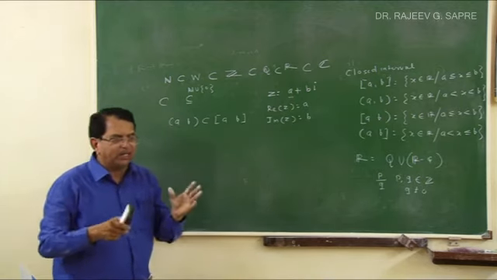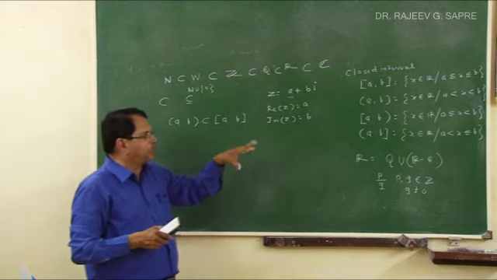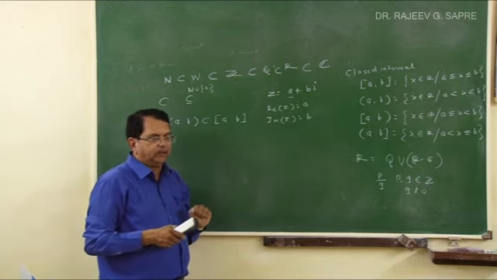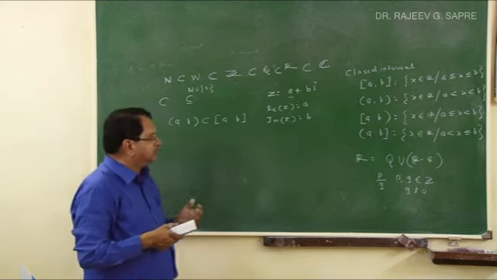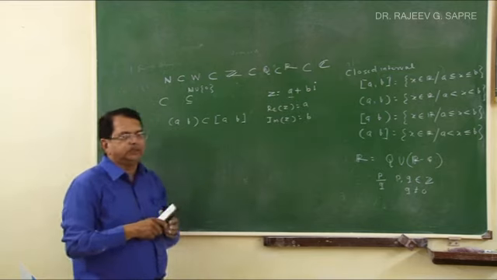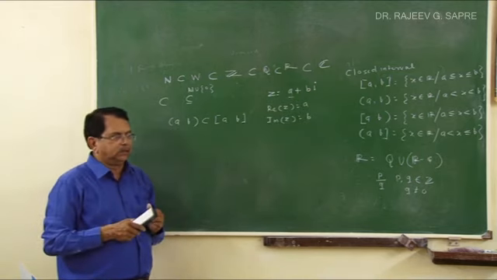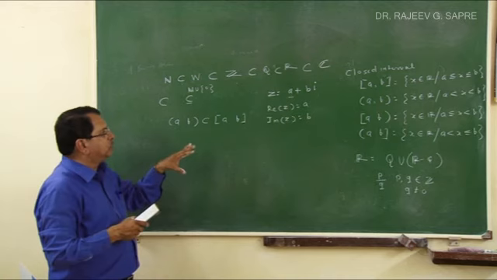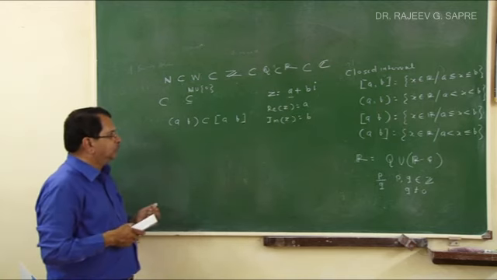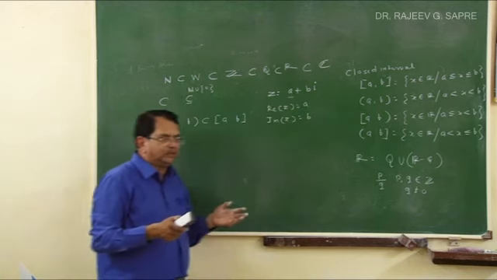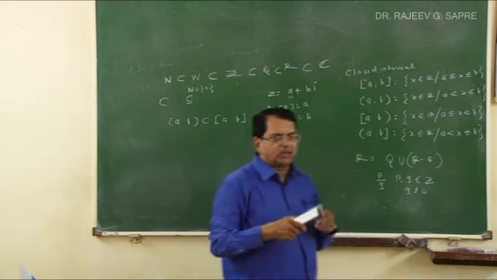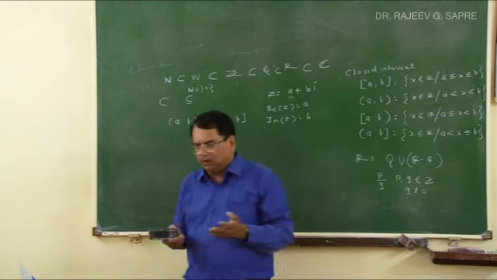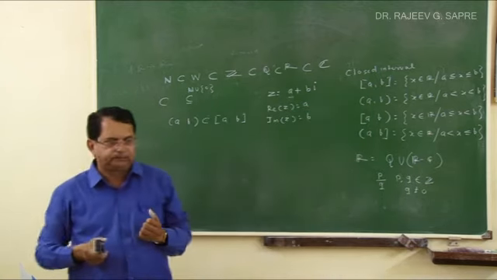If you are very clear in your basic knowledge of set theory, then metric topology is very simple, you can easily understand it. So in this particular lecture, what I have tried to do is to explain the basic things that are needed in further development of the study of metric topology.